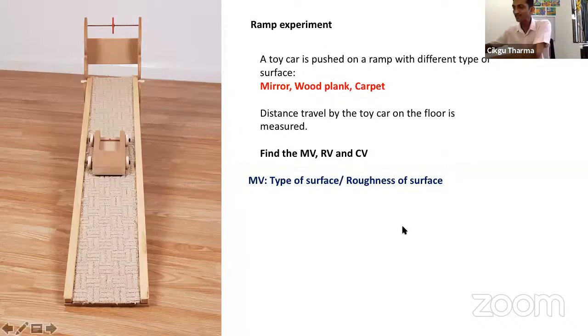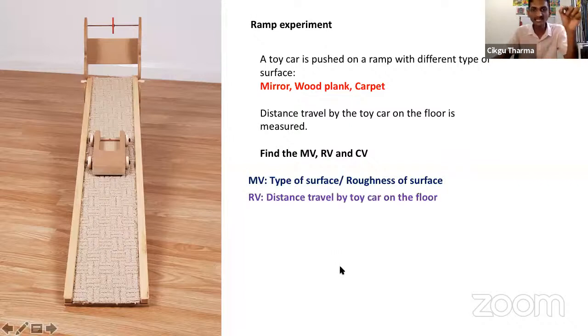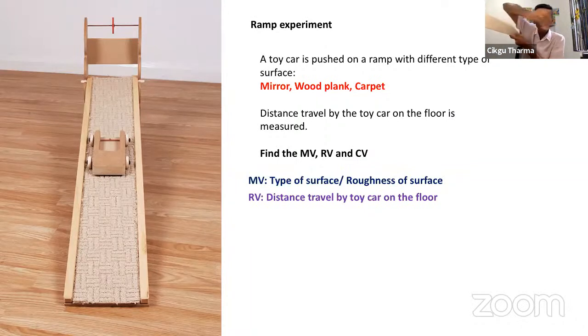Some of you gave me speed as an answer. Of course, the speed is changed, but can we measure it in this experiment? No, we don't have a meter. We don't have a speedometer for the car. So the responding variable here will be the distance traveled by the toy car on the floor. Remember, I said from the ramp, how far they go. That is the distance on the floor. So that will be the responding variable.